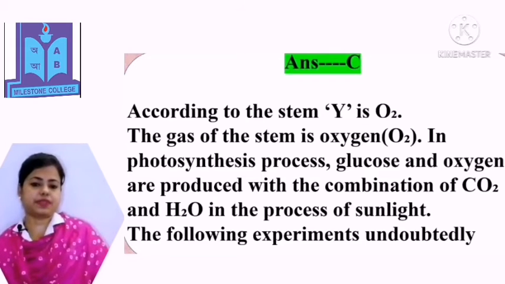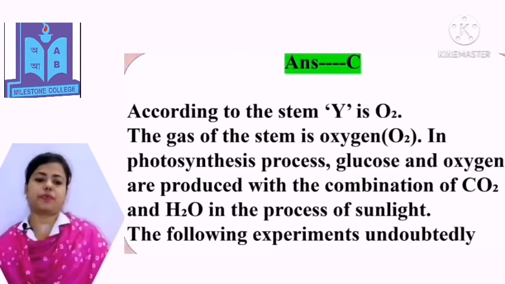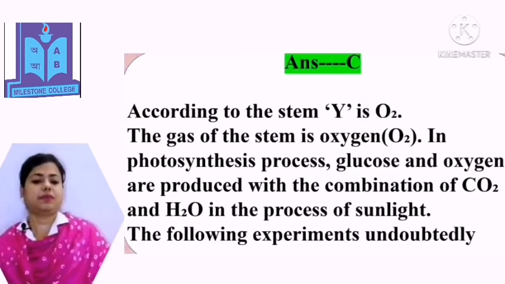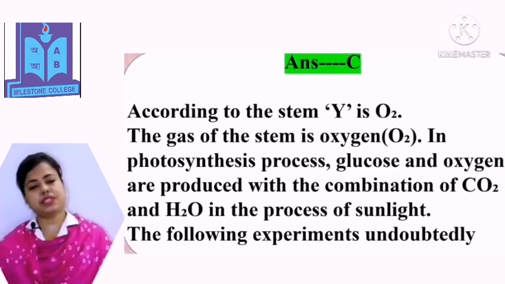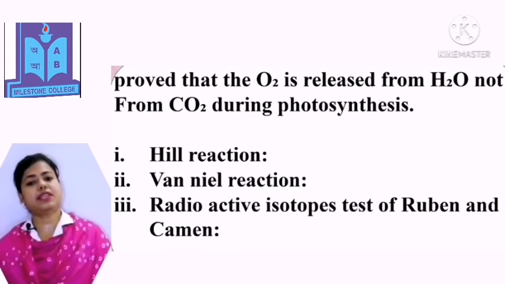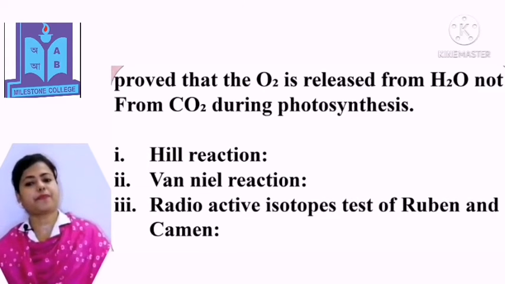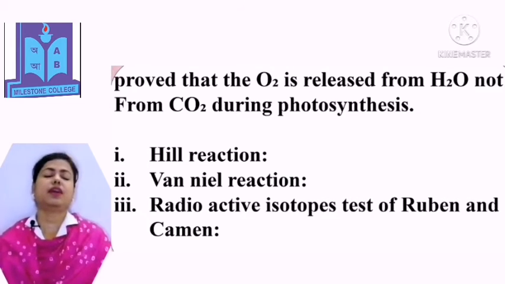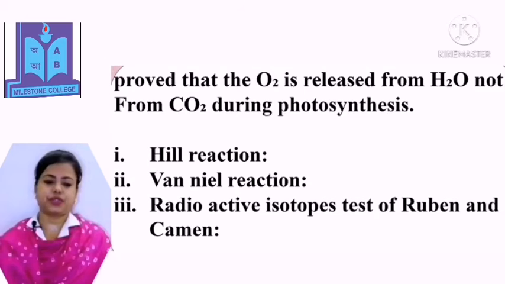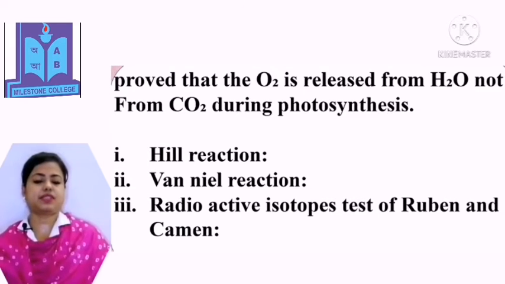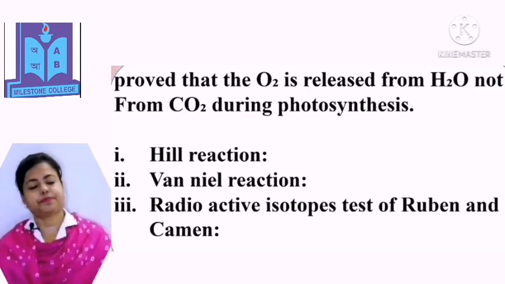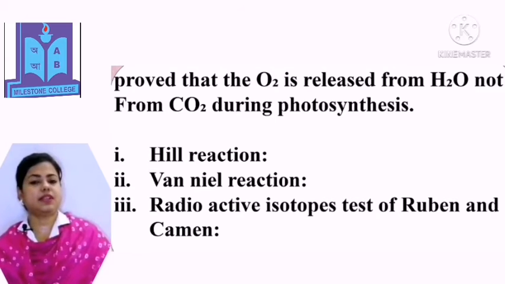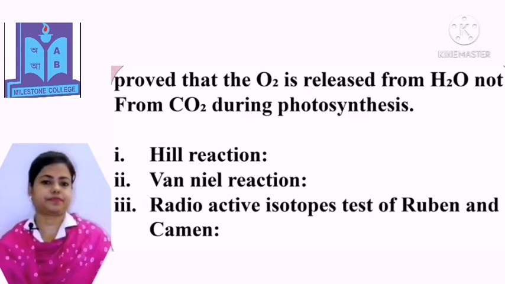In the photosynthesis process, glucose and oxygen are produced with the combination of carbon dioxide and water in the presence of sunlight. The following experiments undoubtedly proved that the oxygen is released from water, not from carbon dioxide during photosynthesis: Hill reaction, Van Niel reaction, and radioactive isotopes test of Ruben and Kamen. You have to discuss elaborately in this theory.